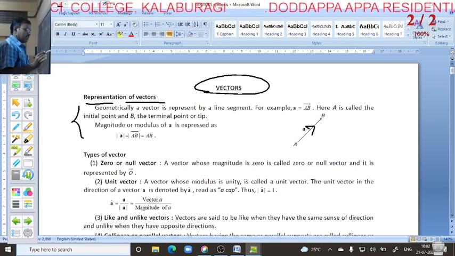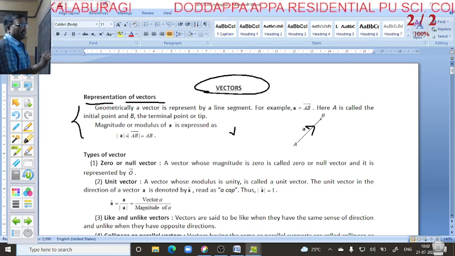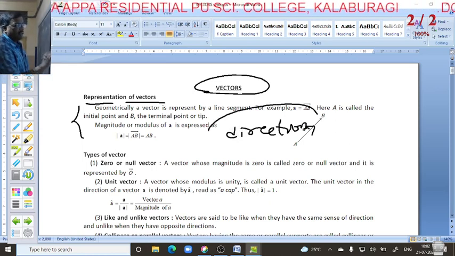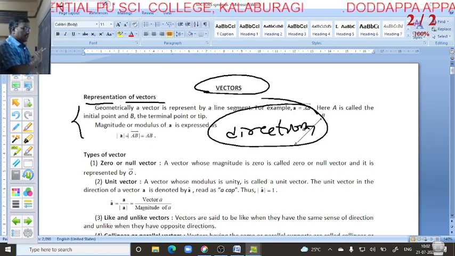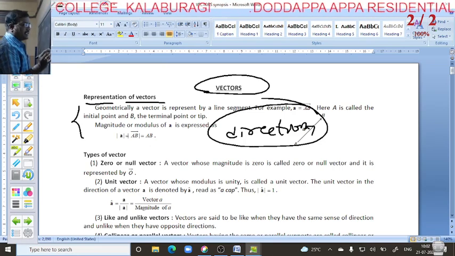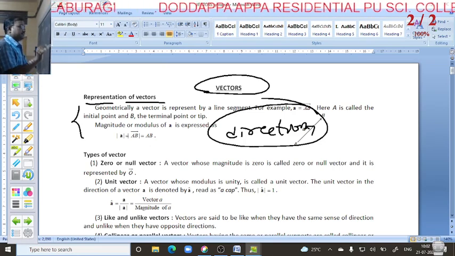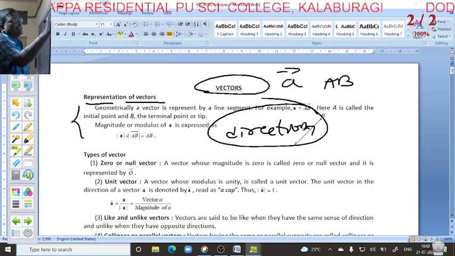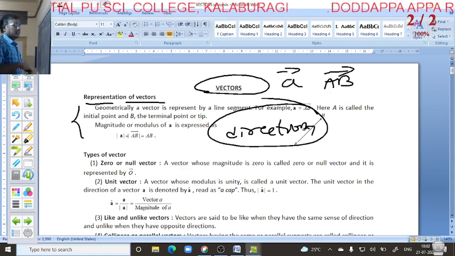Vector means direction as well as magnitude, and it is always denoted in the form of vector A or vector AB.